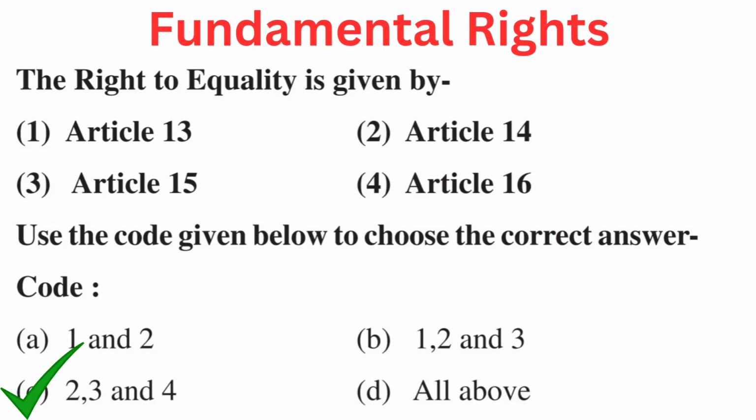Your question is, the right to equality is given by 1. Article 13, 2. Article 14, 3. Article 15, 4. Article 16. Use the code given below to choose correct answer. Your options are A. 1 and 2, B. 1, 2 and 3, C. 2, 3 and 4, or D. All of above. Right answer is C. 2, 3 and 4. Article 14, Article 15 and Article 16.